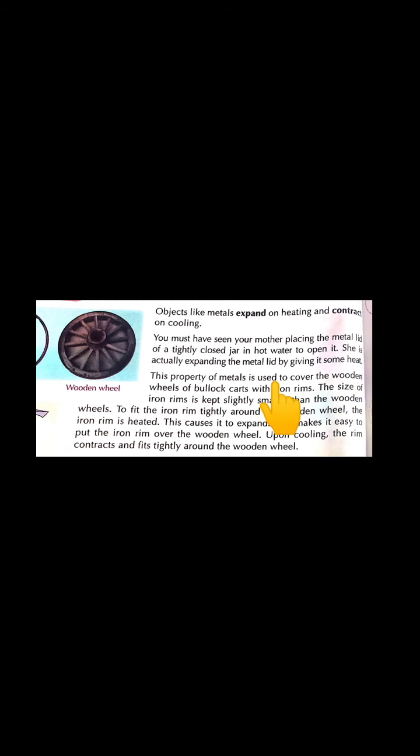This property of metals is used to cover the wooden wheel of a bullock cart with iron rims. The size of the iron rim is kept slightly smaller than the wooden wheel. To fit the iron rim tightly around the wooden wheel, the iron rim is heated. This causes it to expand. This makes it easy to put the iron rim over the wooden wheel. Upon cooling, the rim contracts and it fits tightly around the wooden wheel.